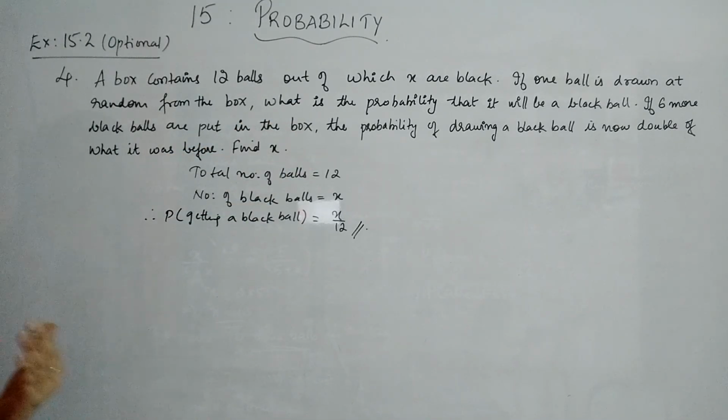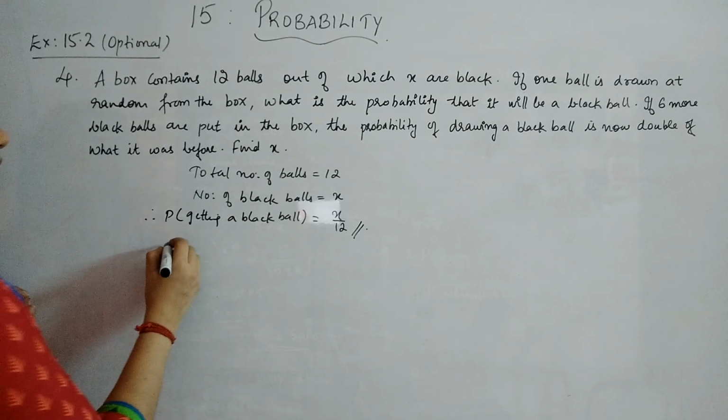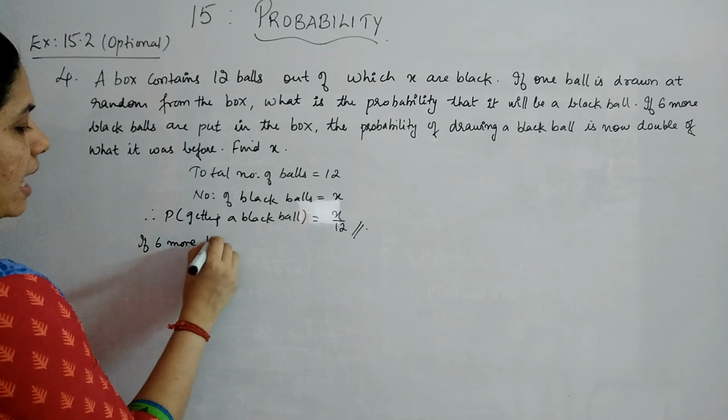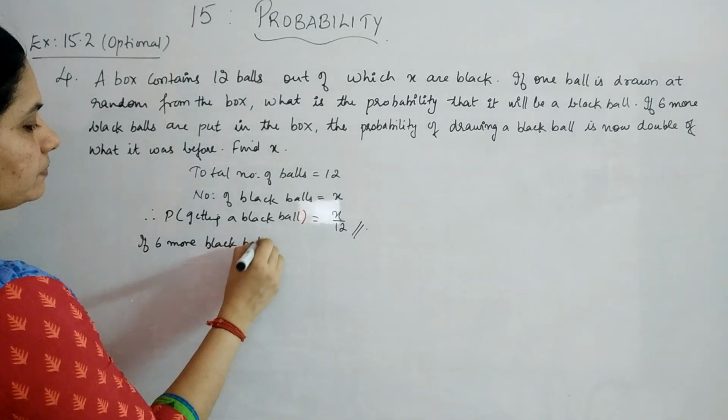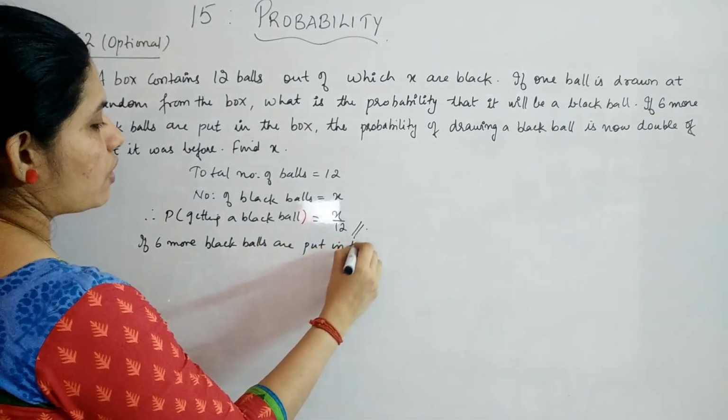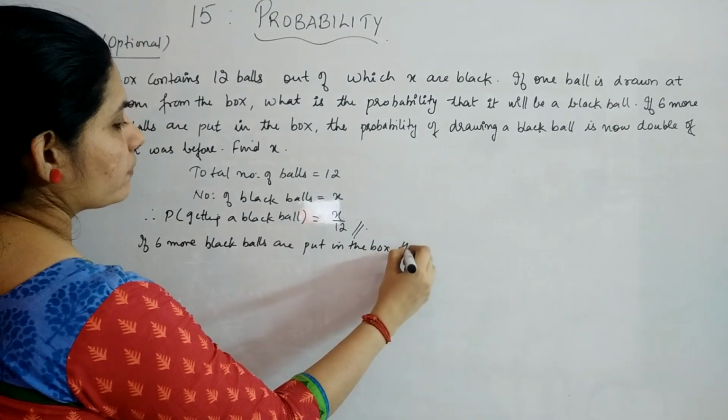Now, if 6 more black balls are put in the box, what will be the total number of balls then?